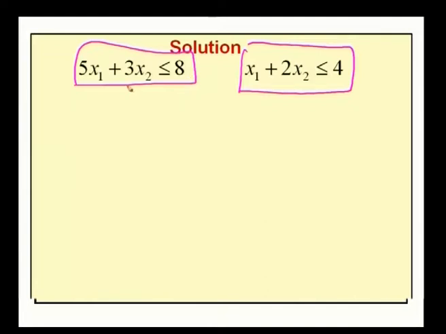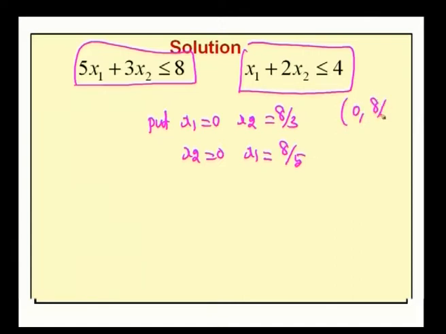For that, I will just find the coordinates by taking x1 equal to 0 in the first constraint. So, x2 becomes 8 by 3, and by taking x2 equal to 0 in this first equation, temporarily ignoring the inequality sign, since x2 equal to 0, we have x1 equal to 8 by 5. So, the first coordinate is 0, 8 by 3, and the second coordinate is 8 by 5, 0. So, now by joining these 2 points, we can plot this line in the graph.